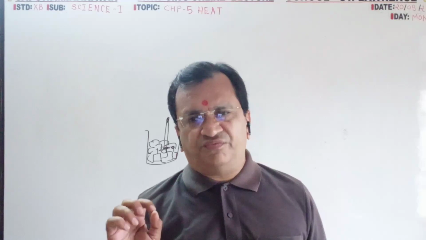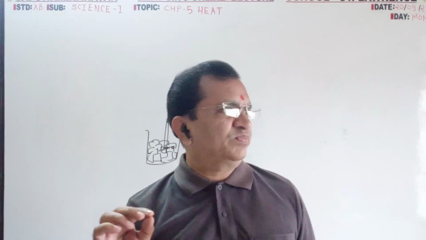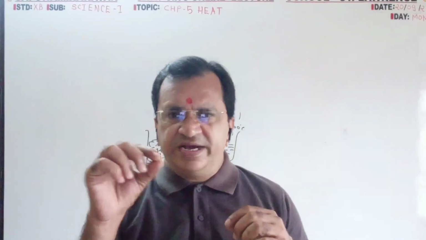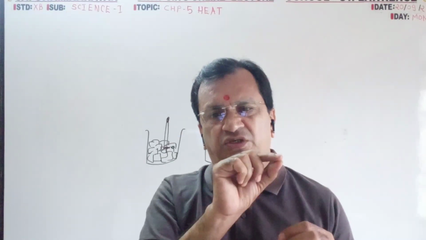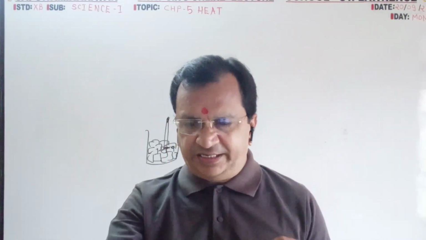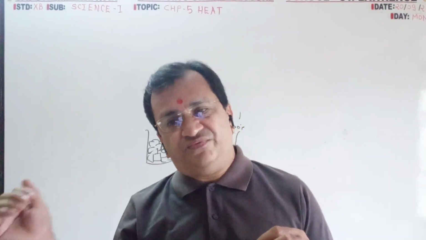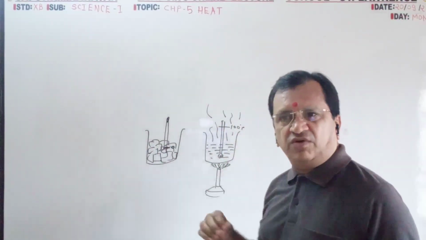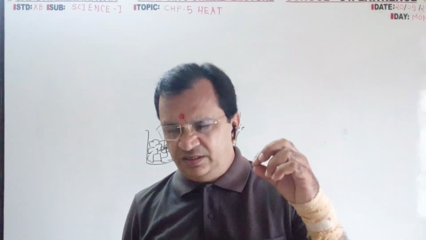Melting point of ice 0 degree, vaporization point of water 100 degree. At 0 degree temperature it will absorb the heat, but the temperature will not increase. So at constant temperature solid gets converted into liquid, that is known as specific latent heat of fusion. And at a particular temperature water will get converted into water vapor, that is specific latent heat of vaporization.